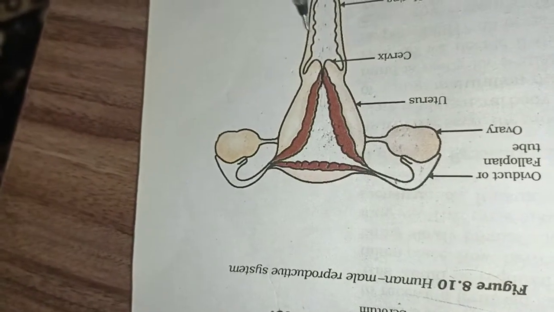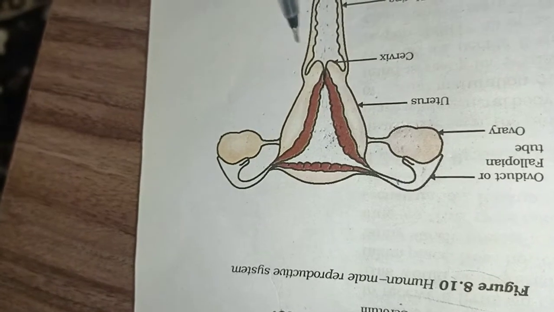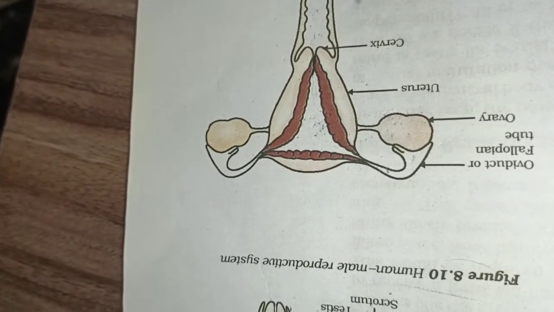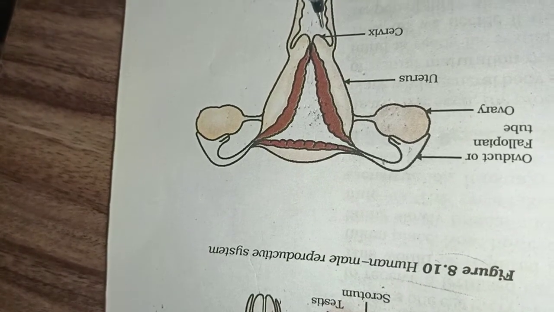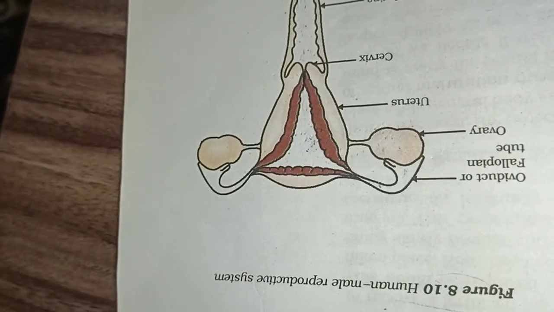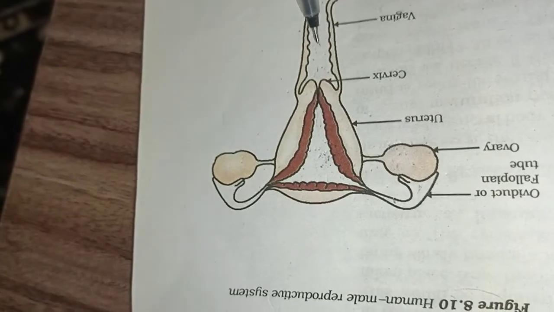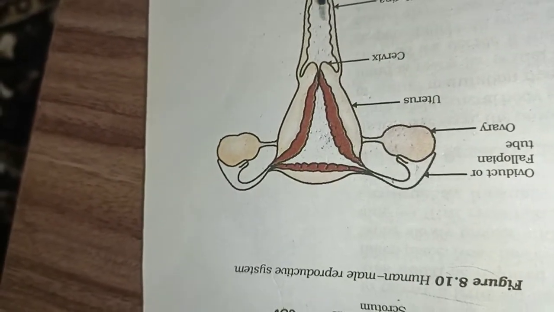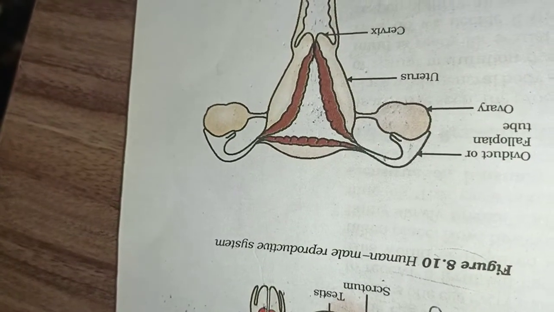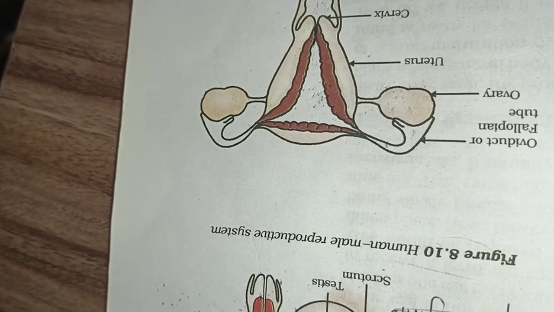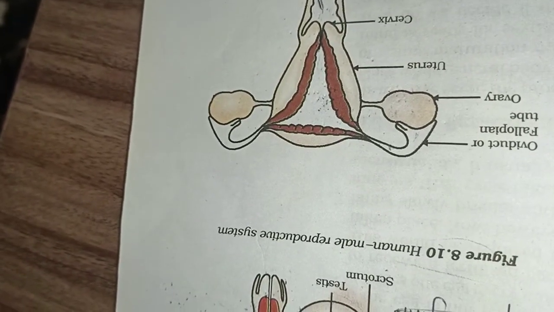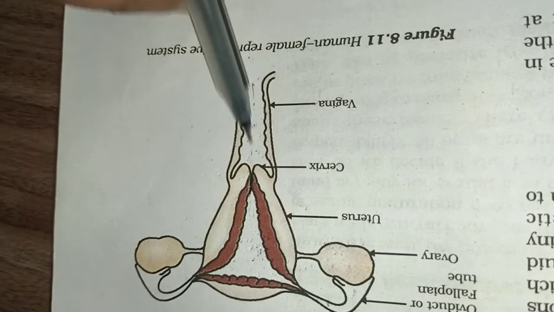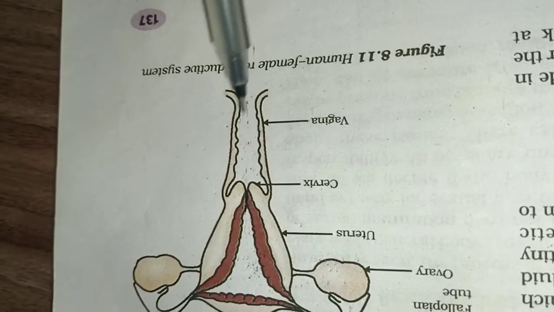To avoid infection: any foreign particle or microorganism should not enter through any channel and cause any kind of infection, so the female vagina is always acidic. As well, it serves as the birth canal too, meaning the baby comes out through this channel. So this is all about the vagina.